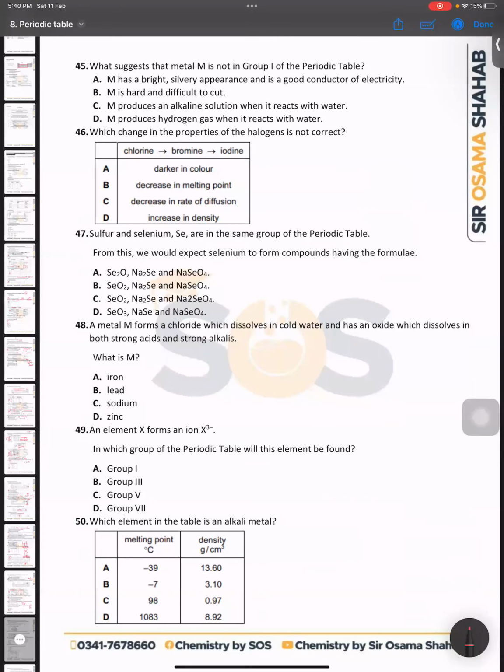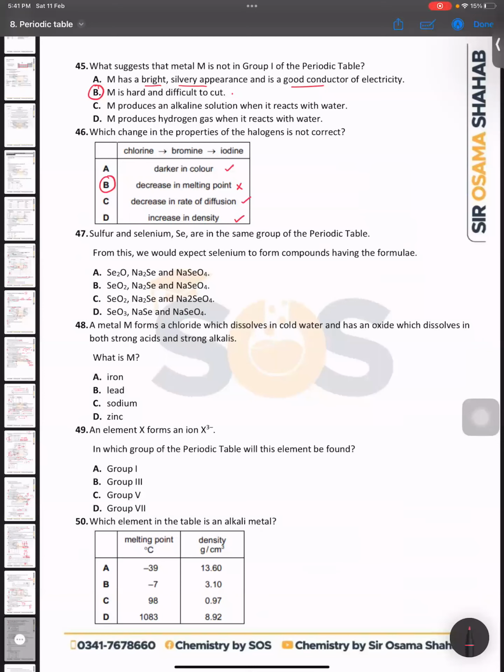So 45. What suggests that metal M is not group 1 of the periodic table? It is a bright, silvery appearance, good conductor of electricity. It is hard to cut. So this should be the wrong answer. We know that group 1 metals are always soft and they can be cut by a knife. So this is the wrong statement. Then, which change in the properties of the halogens is not correct? We know that down the group they are darker. Decrease in melting point, no. Decrease in rate of diffusion, that is right. Increase in density, that is right. But the thing which is not correct about halogens is B.